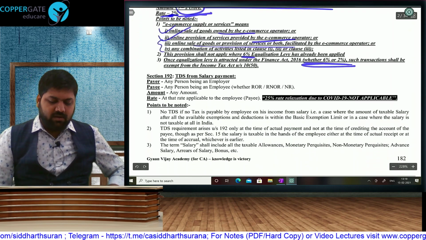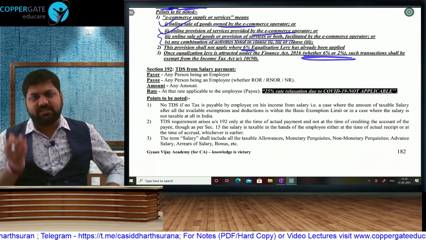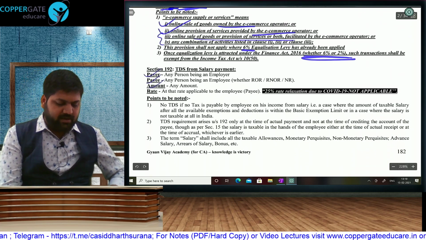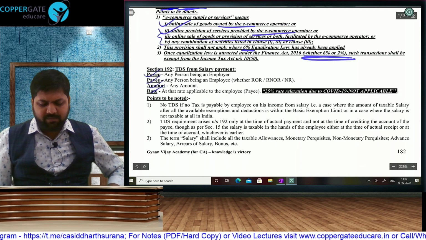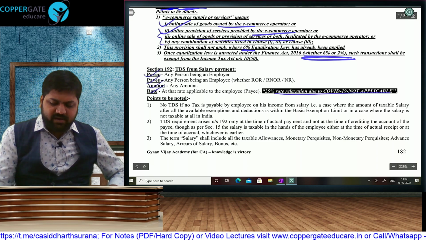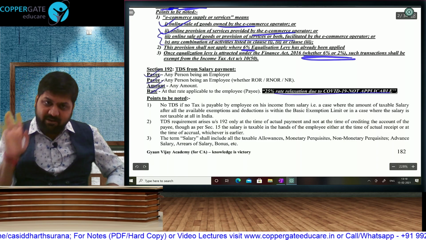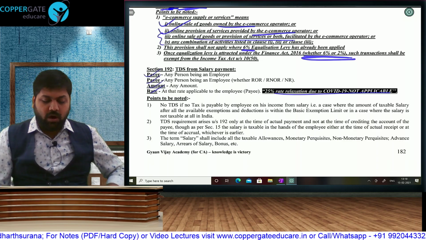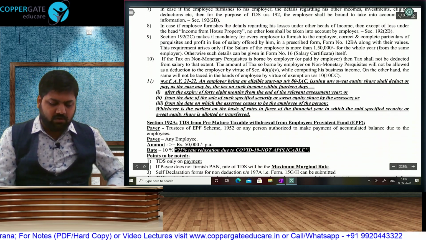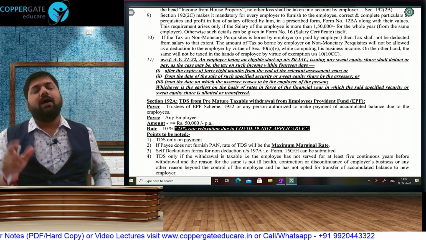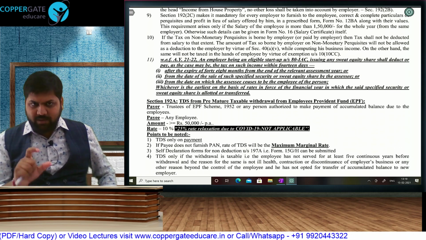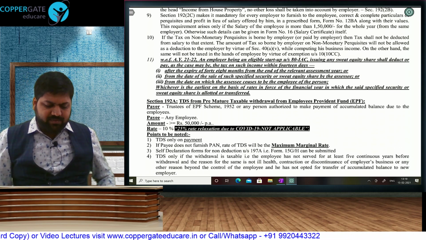Okay. Now, apart from that, all the TDS sections, you will have to learn payer, payment, rate, monetary limit. Introduction, they had some amendments. I discussed that. COVID relaxation, I already told you that amendment. In every section there is an amendment, but I told you how to learn whether that relaxation is applicable or not. Now what I am going to do with you is, I am going to take you through the chapter, through the amendments, and last we will revise from the table.